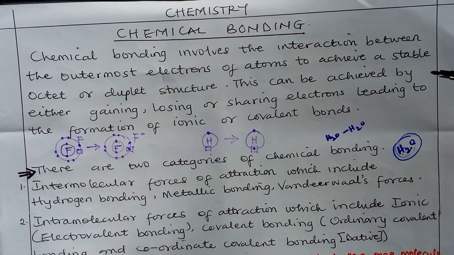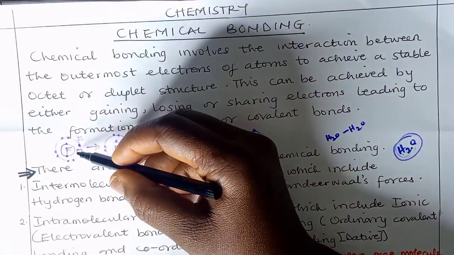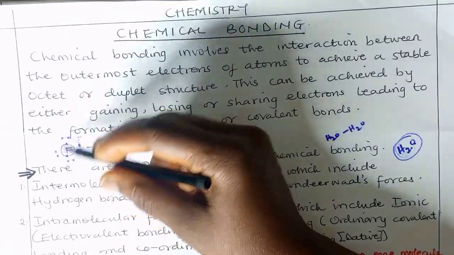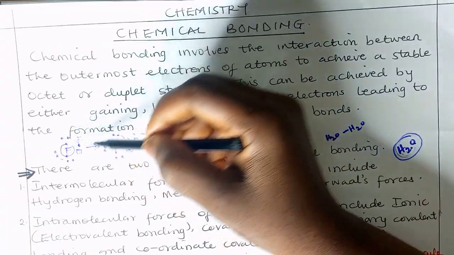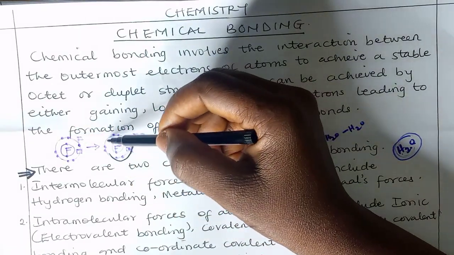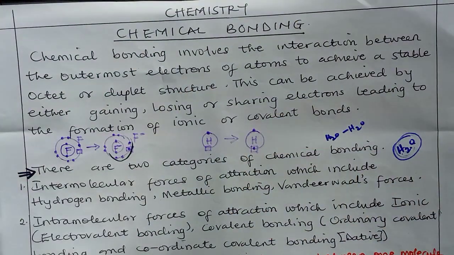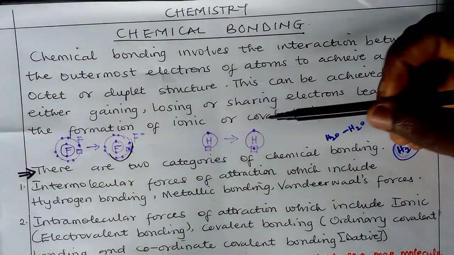Atoms are made up of different electrons, well arranged. This is the structure of an atom where electrons are arranged, and then the outermost electrons undergo bonding with another atom of another element or the same element to form a molecule or a compound.